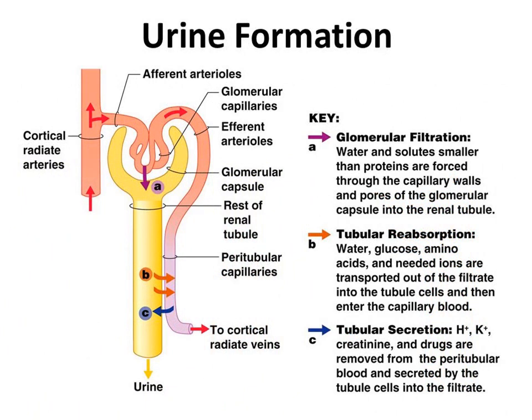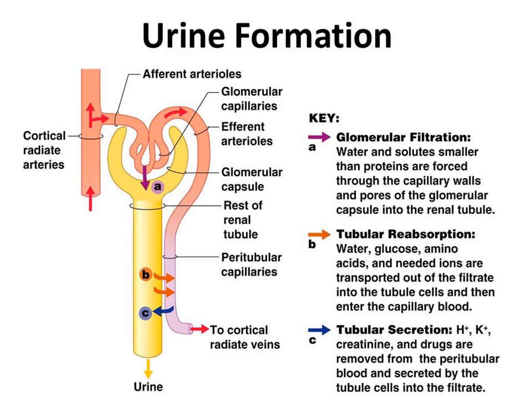Do you know how urine is formed in our body? The process of urine formation includes some basic steps: glomerular filtration, tubular reabsorption, tubular secretion, and then excretion.